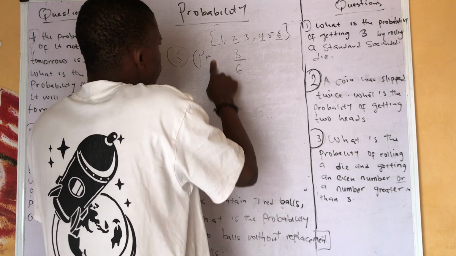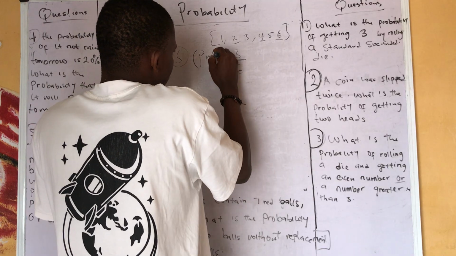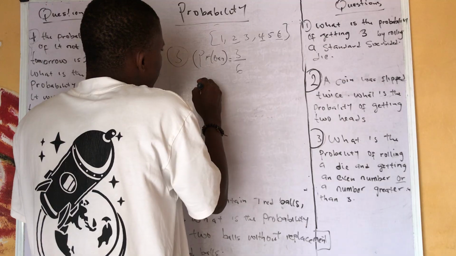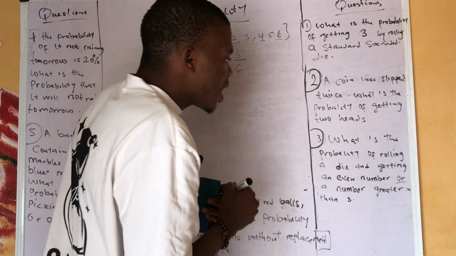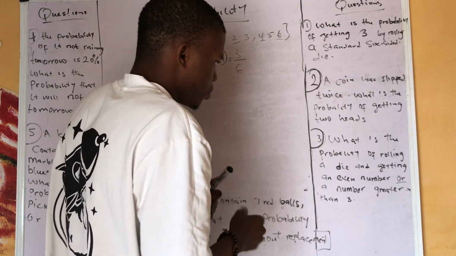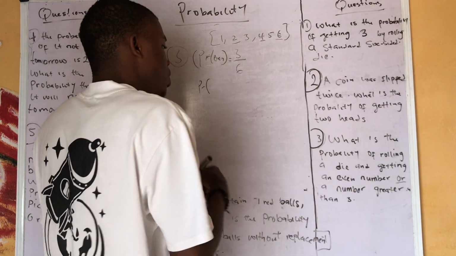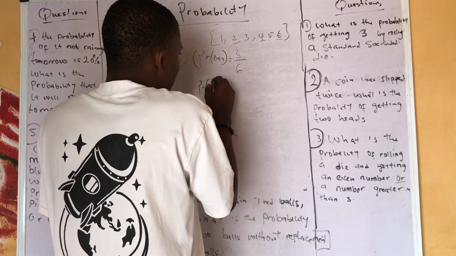That's the probability of even numbers. Let me just write this here, the probability of having even numbers. Then what is now the probability of having an odd number, sorry, a number greater than 3? The probability of having a number greater than 3.